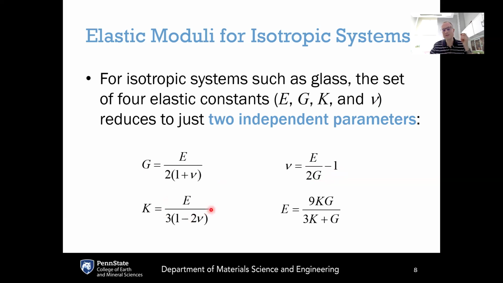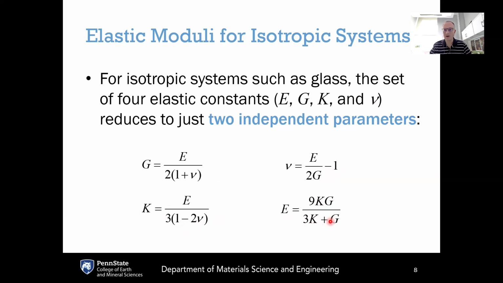The bulk modulus is equal to the Young's modulus over 3 times 1 minus twice the Poisson's ratio. And the Young's modulus is 9 times the product of the bulk modulus and the shear modulus over 3 times the bulk modulus plus the shear modulus. So using these 4 equations, if you're given any 2 of these elastic constants, you can calculate the other 2.